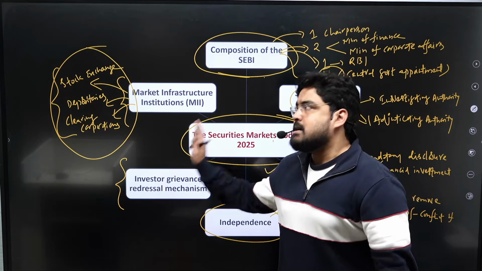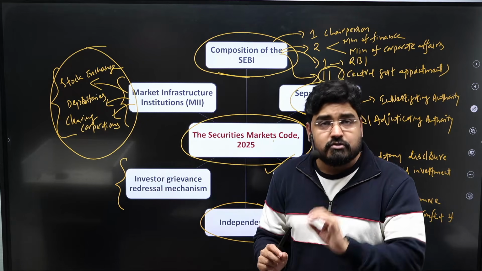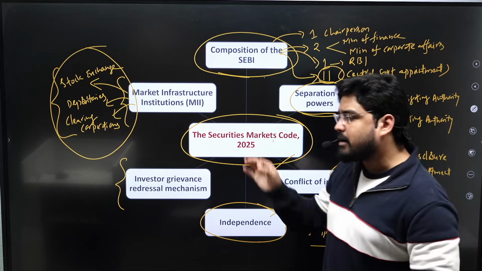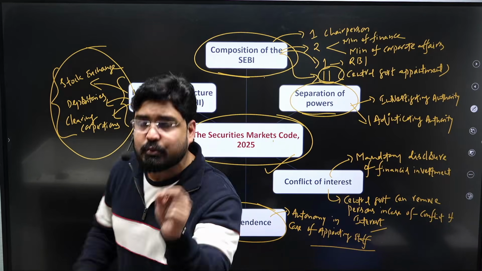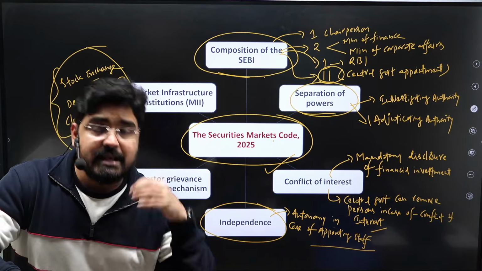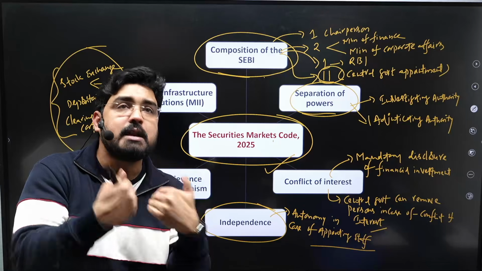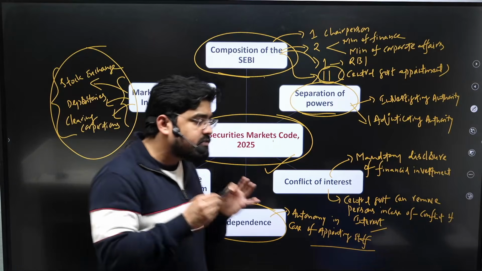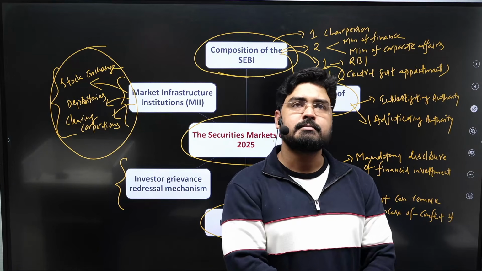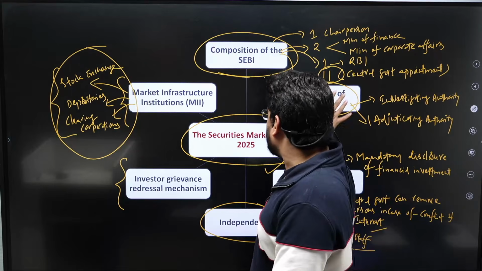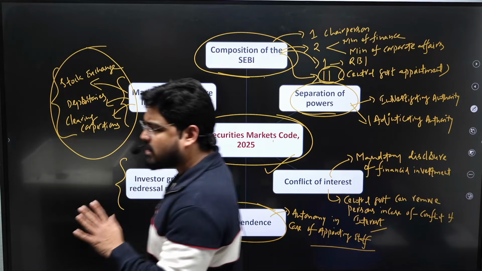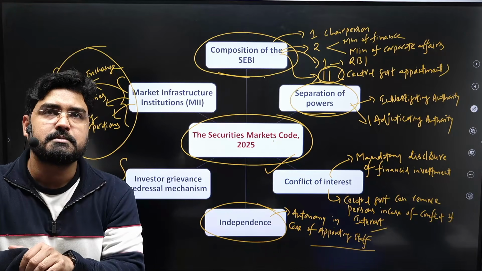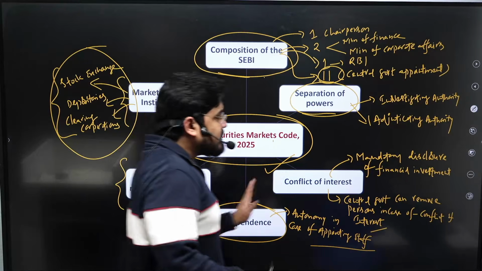Here, the SEBI was given extra powers to regulate these market infrastructure institutions, and it was made mandatory for them to register themselves with the SEBI. And if there is any need, SEBI can devolve certain powers to these institutions to make rules and regulations for the efficient functioning of the financial markets, right? So that's it about the Securities Markets Code, where you can expect a prelims question this time, provided this code is going to be passed in this budget session, right? That's it with the financial markets.